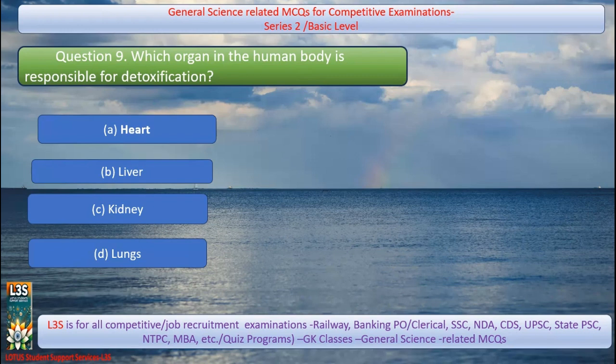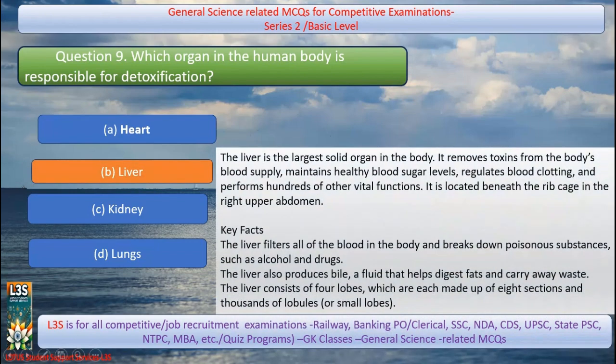Next question. Which organ in the human body is responsible for detoxification? A. Heart, B. Liver, C. Kidney, D. Lungs. It is B. Liver. The liver is the largest solid organ in the body. It removes toxins from the body's blood supply, maintains healthy blood sugar level, regulates blood clotting, and performs hundreds of other vital functions. It's located beneath the rib cage in the right upper abdomen.